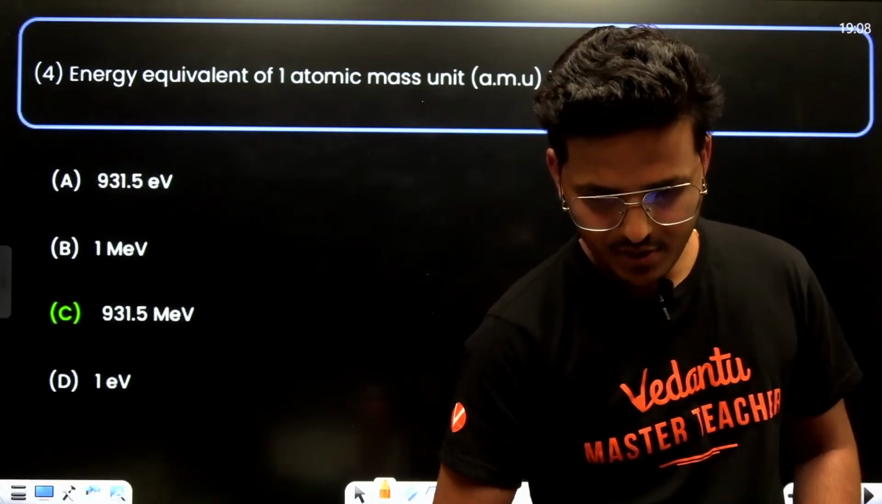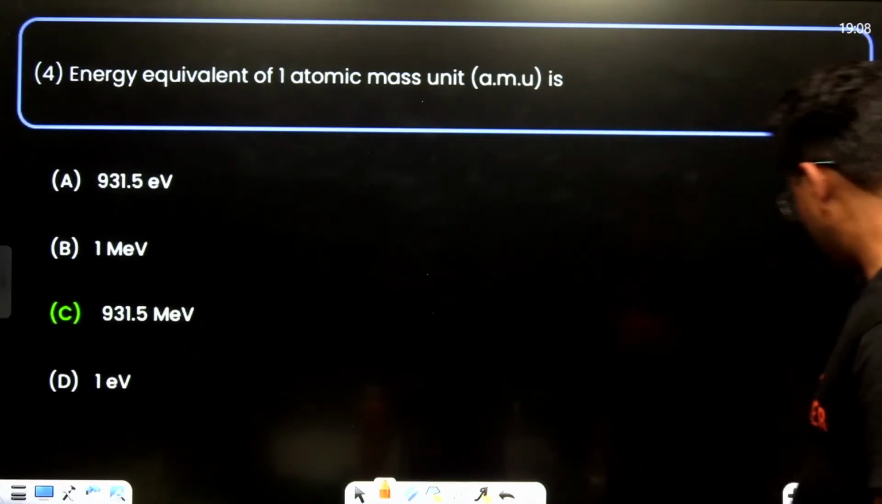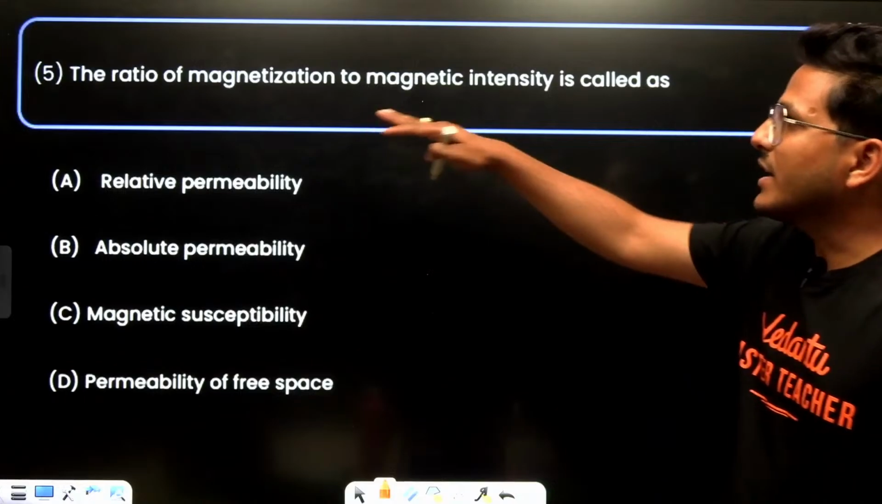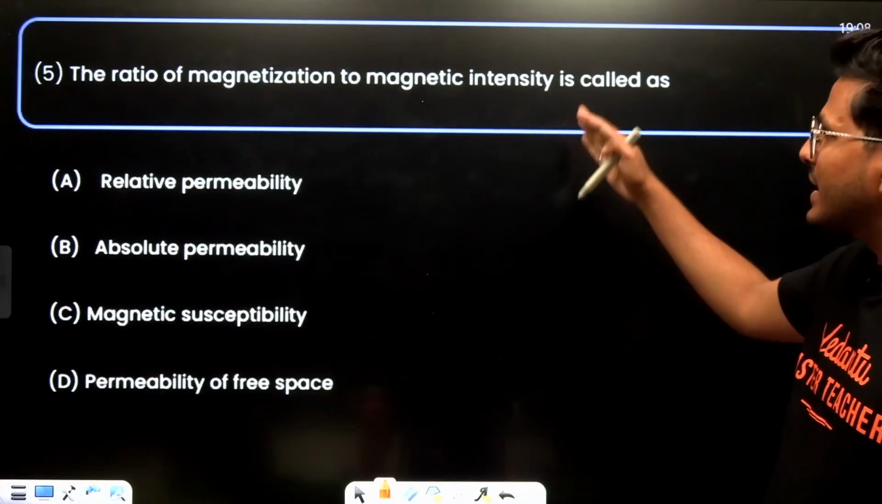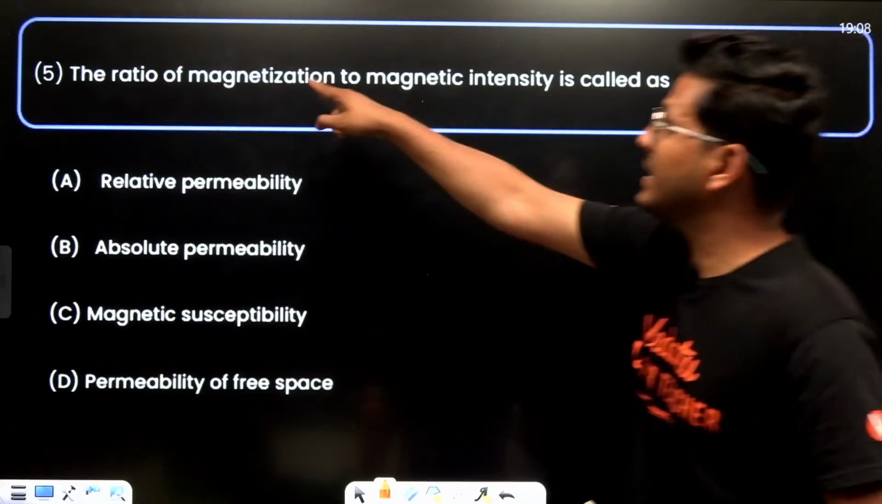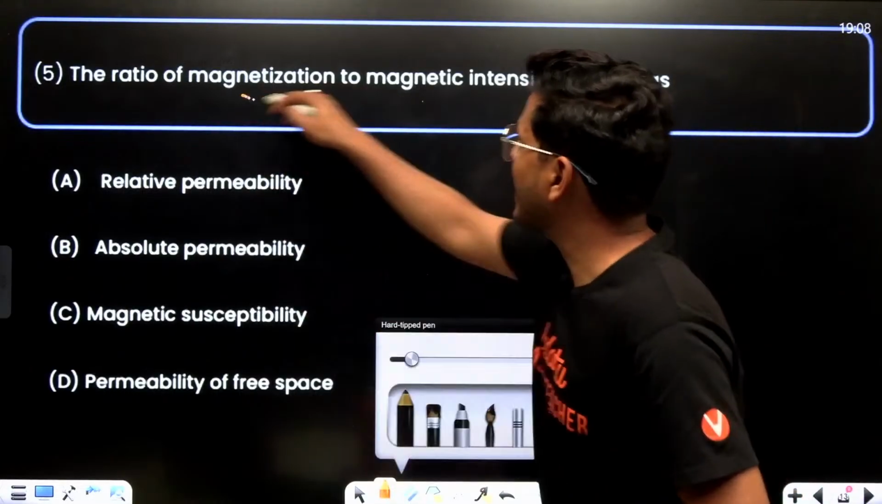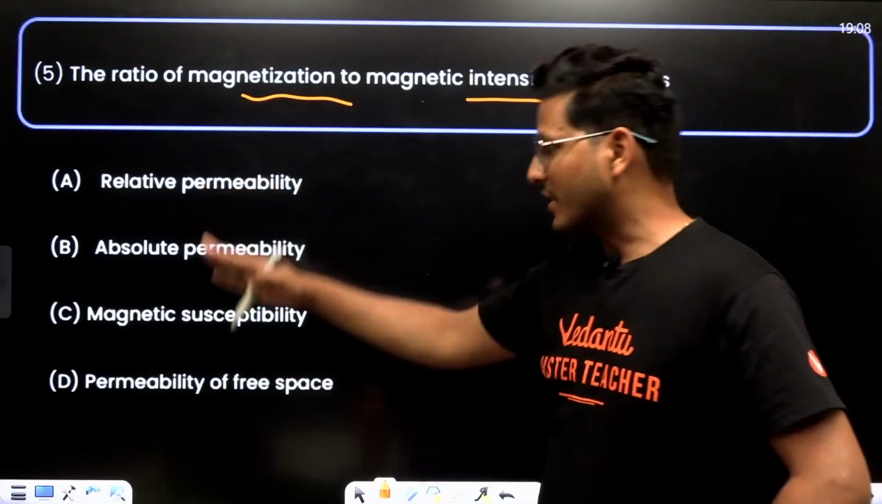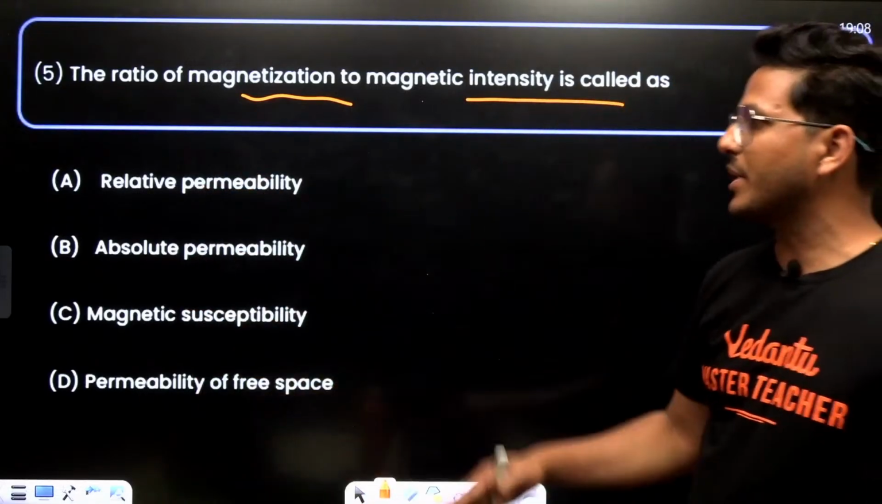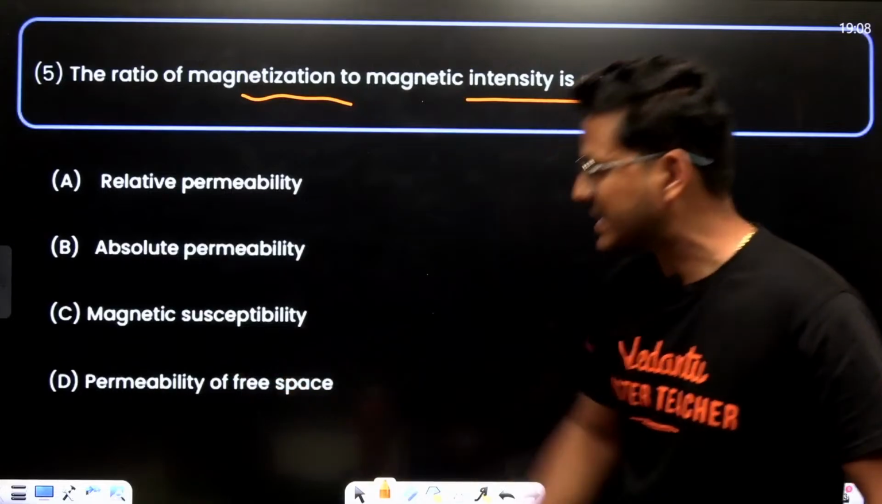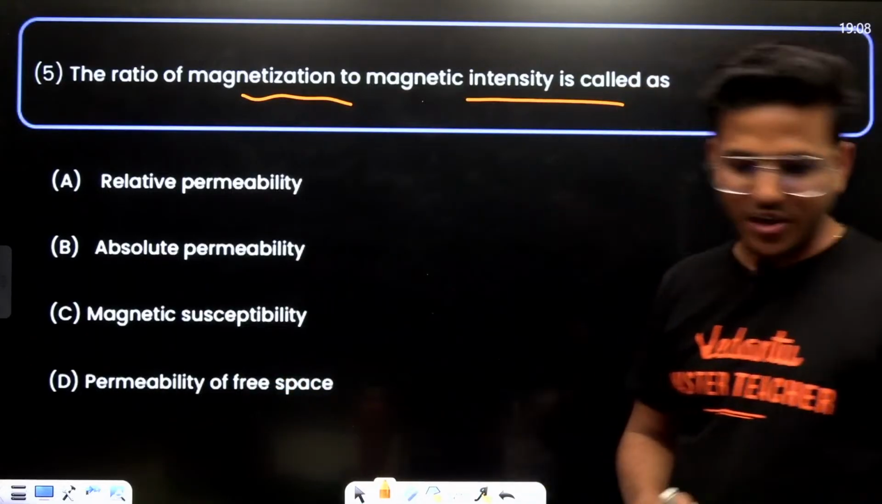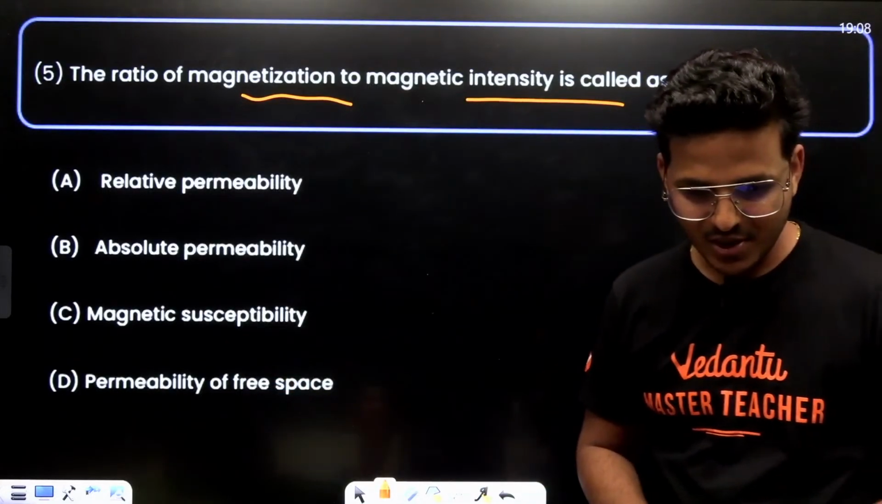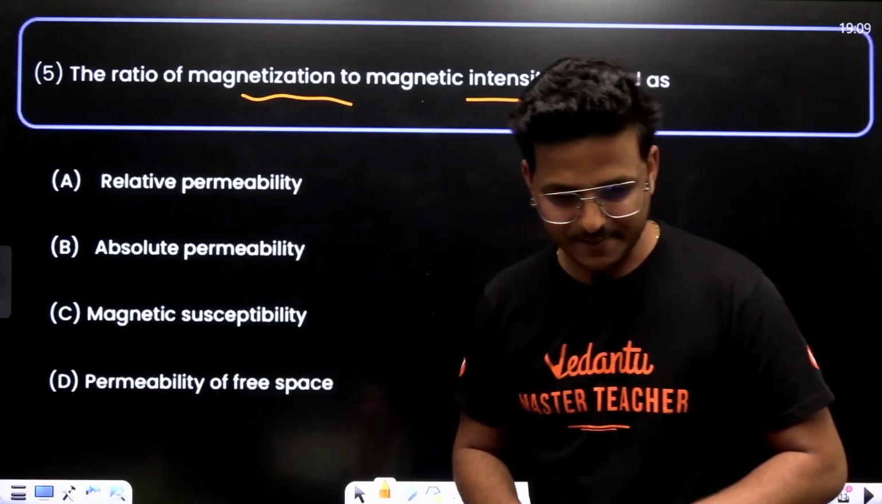All right. Now moving to next. The ratio of magnetization to magnetic intensity is called: relative permeability, absolute permeability, magnetic susceptibility, or permeability of free space.